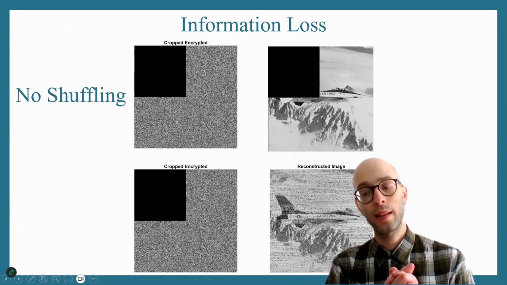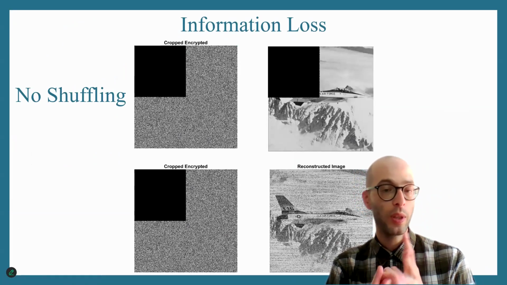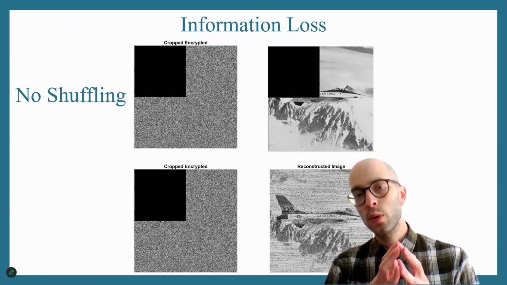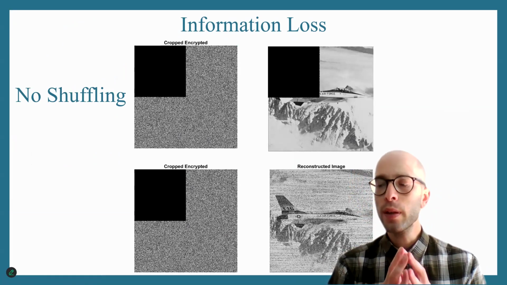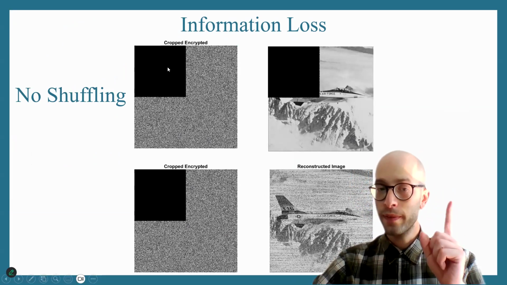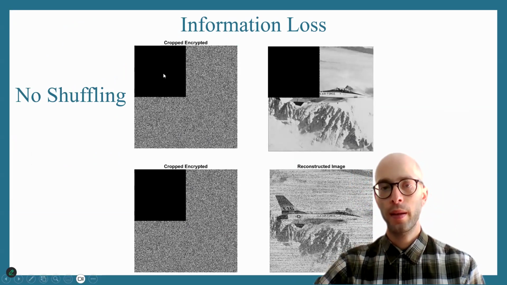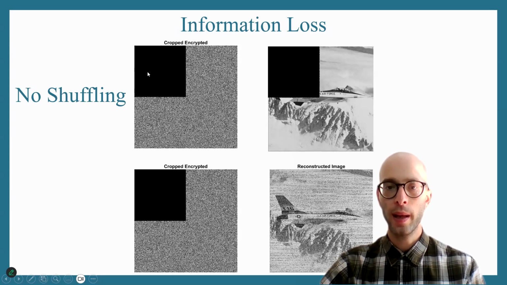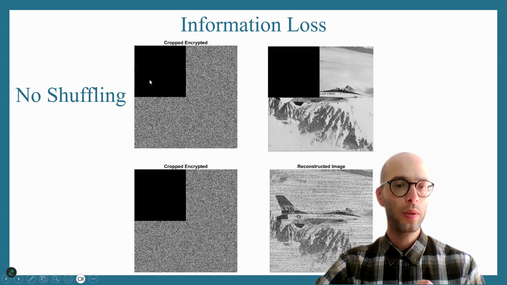Another very good result that we can achieve by performing both substitution and shuffling is resistance to information loss. So here, for example, see this. In an original image where I don't perform the shuffling during encryption, if some sort of information is lost, let's say here the top left, then during the decryption, the same part will also be lost.